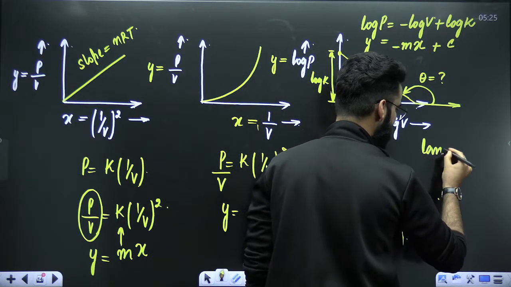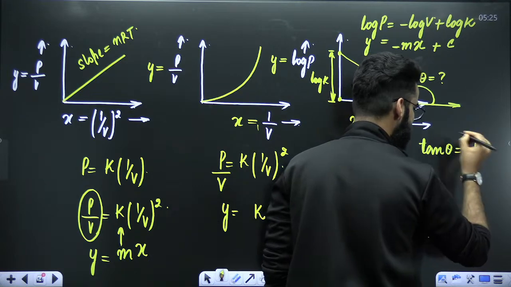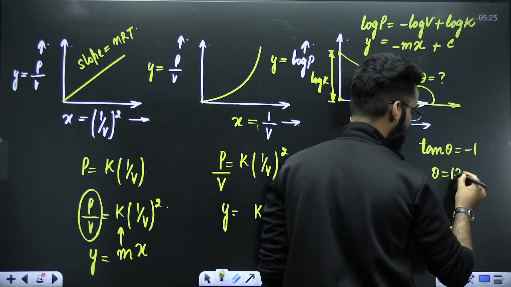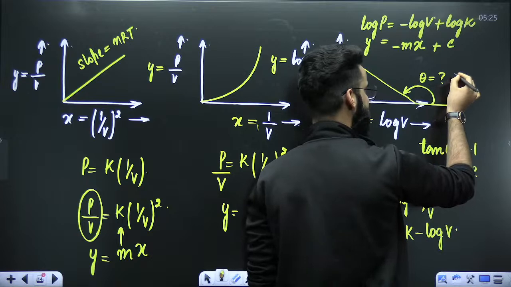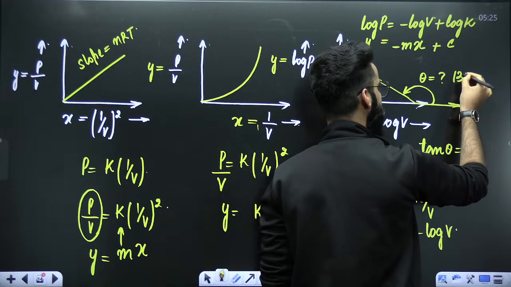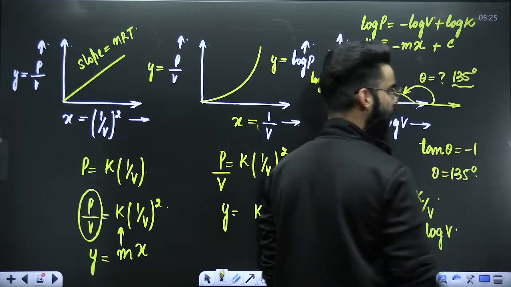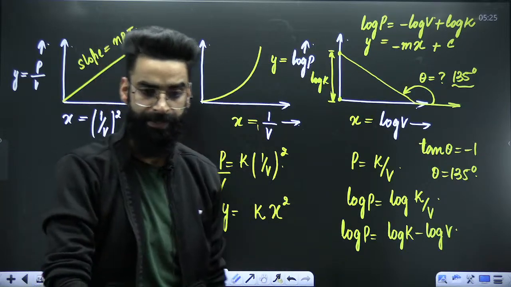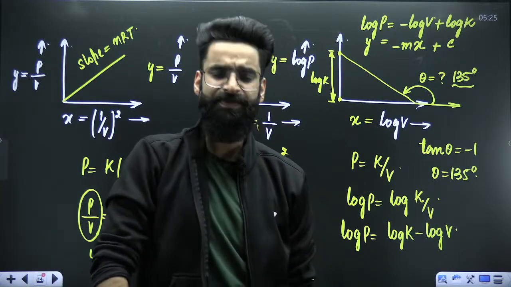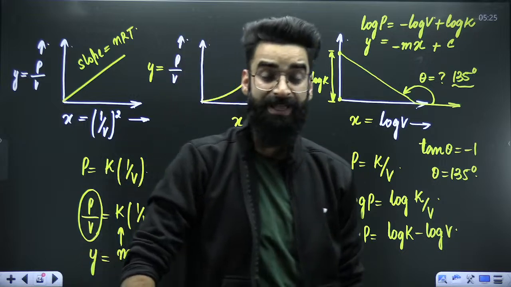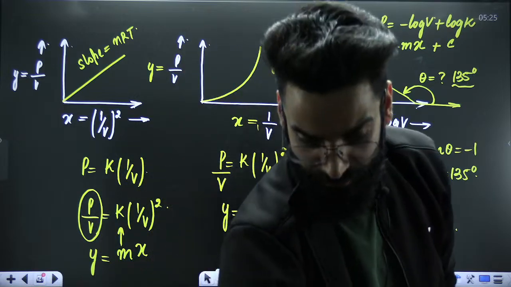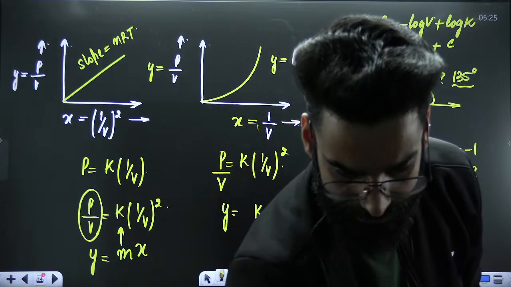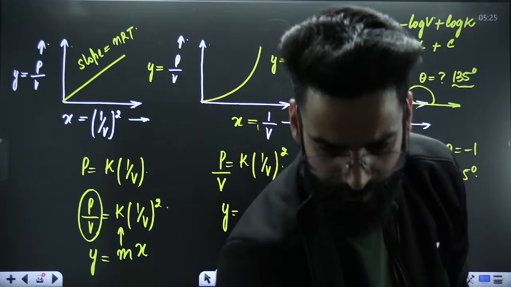That means tan of theta is equal to minus 1. When is tan of theta minus 1? When theta is equal to 135 degrees. So this angle has to be 135 degrees. I hope it's again clear to you. These were different types of graphs which can be asked as far as Boyle's law is concerned. Now, dear students, let me tell you a few more important things.